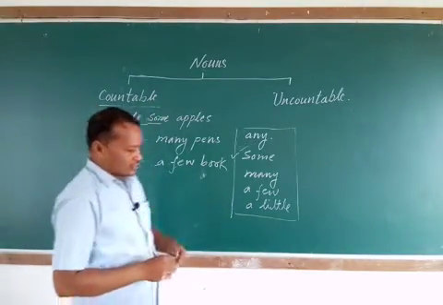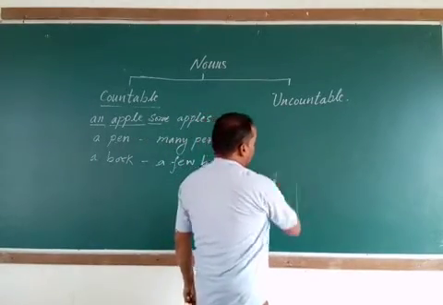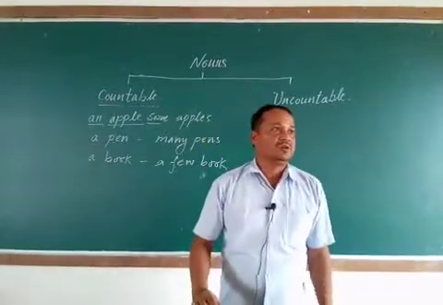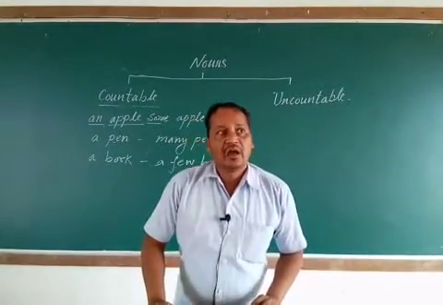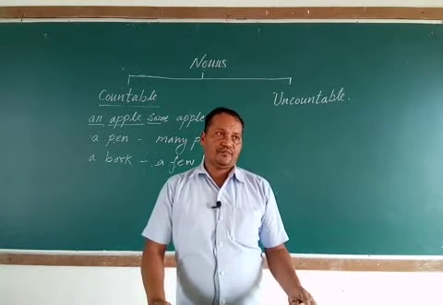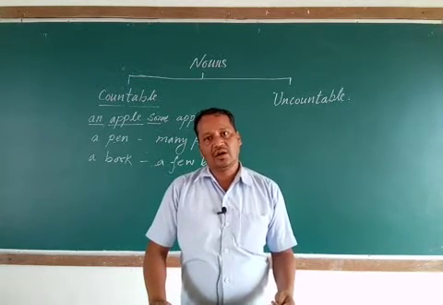Now come to the next part, that is uncountable noun. I am repeating again that an uncountable noun is the noun which is hard, which is difficult to count. जो मुश्किल है, आपके लिए काउंट करना मुश्किल हो रहा है.